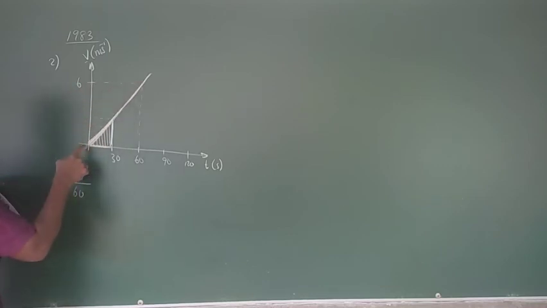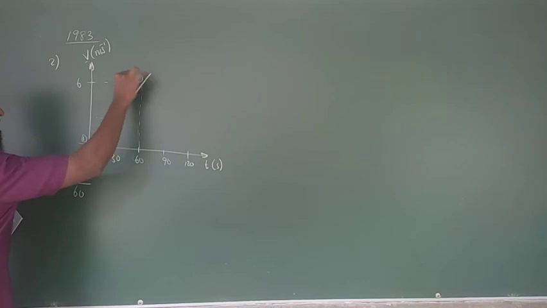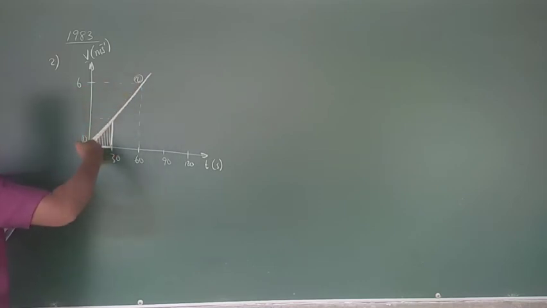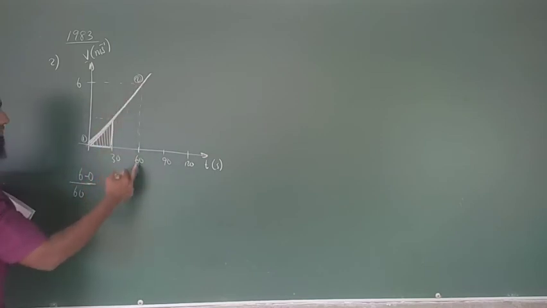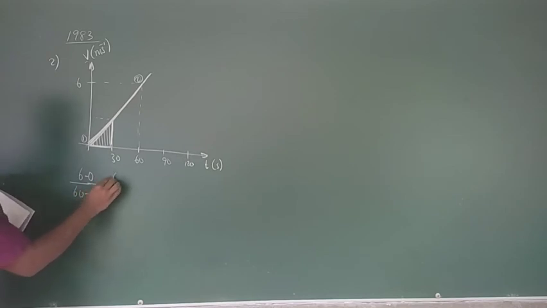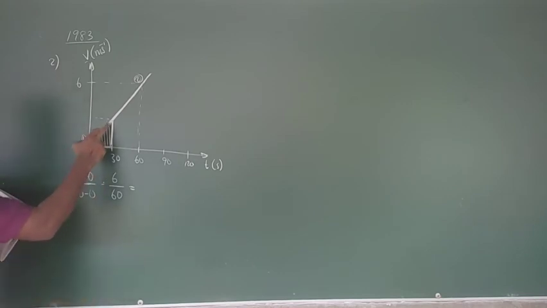Y2 minus y1. In this portion of the graph, this is the first part, this is the second part. The graph is going from here. Therefore, the first portion is here, the second portion is here. Then the y value of the second portion is y2, the y value of the first portion is y1. 6 minus 0. I am not putting the 0, right? The x value for the second portion is 60 minus the first value, 0. Therefore, 6 over 60 is going to be equal to the gradient here.